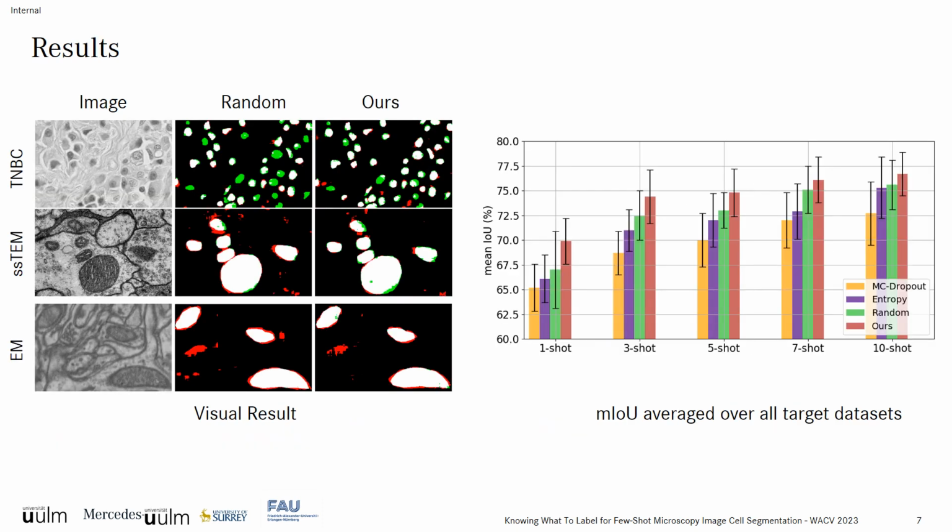We show here the results of our scoring function in comparison to random selection. The red color corresponds to false positive, the green color to false negative, the black color to true negative, and the white color to true positive. Our method outperforms the random selection strategy in segmenting the images of 3 datasets. We further show on the right the mean intersection over union results averaged over all datasets. Our approach reaches the best mean intersection over union across all strategies.